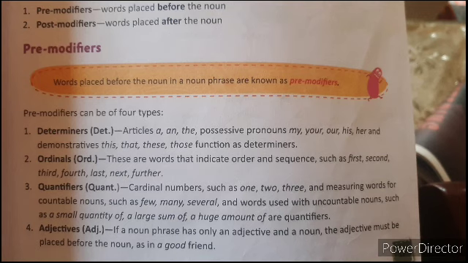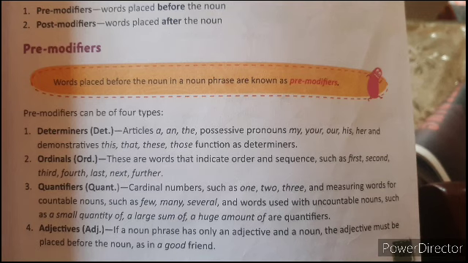First one, determiners. In determiners we have articles. What are the articles? A and the. Then possessive pronouns. What are the possessive pronouns? We have my, your, his, her.